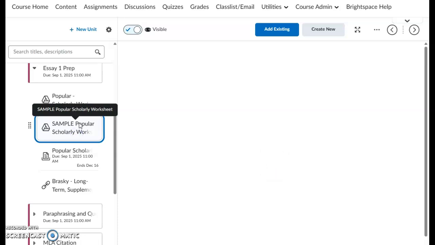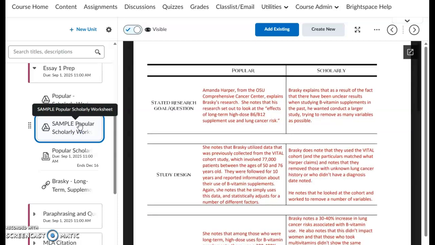Now, the sample one here, okay? There's a great sample here. The idea behind this worksheet is that you can start saying, this is what the popular article claims, and this is what the scholarly article claims. Now remember, our goal here is to be able to say, this piece of popular news about scholarly research either is correct, it's not correct, or it's somewhere in the middle. And that's a fine answer to have as well. Like most of these, it's going to be a little bit of a gray area.